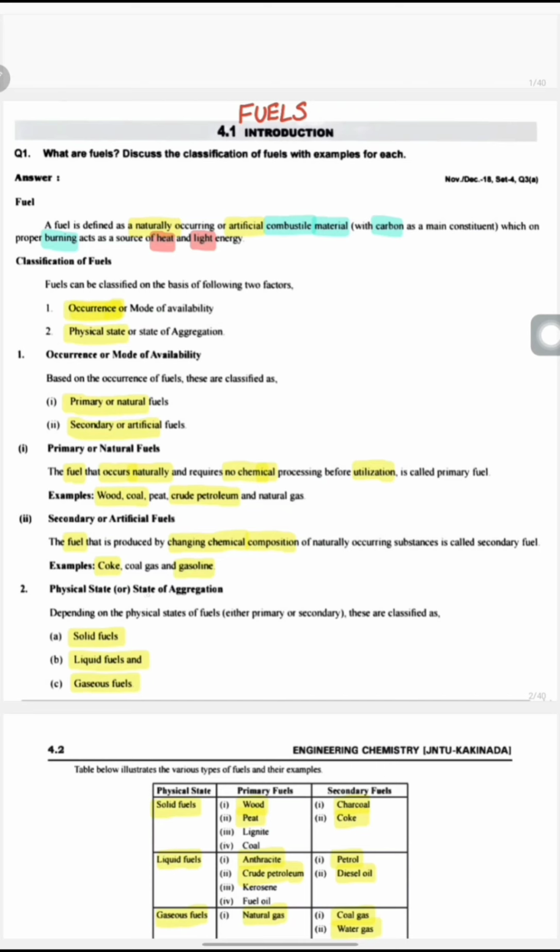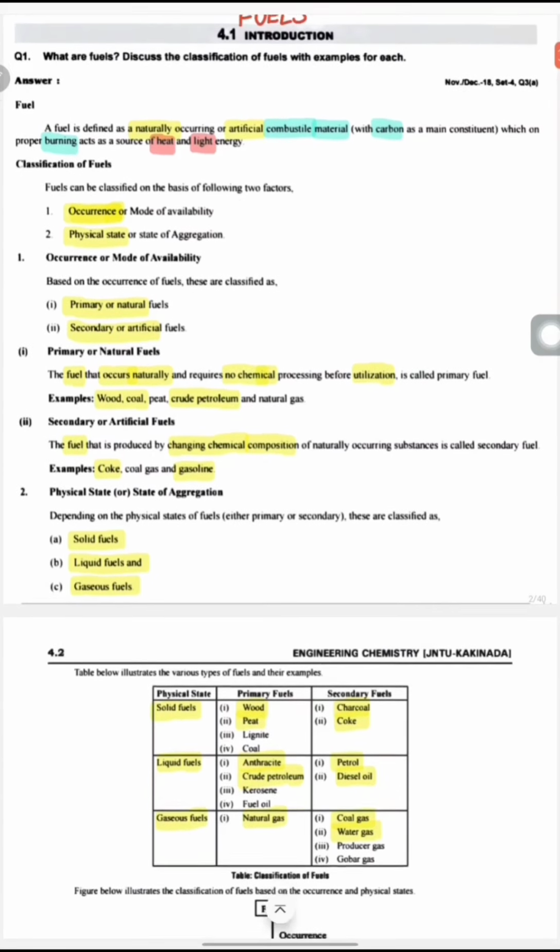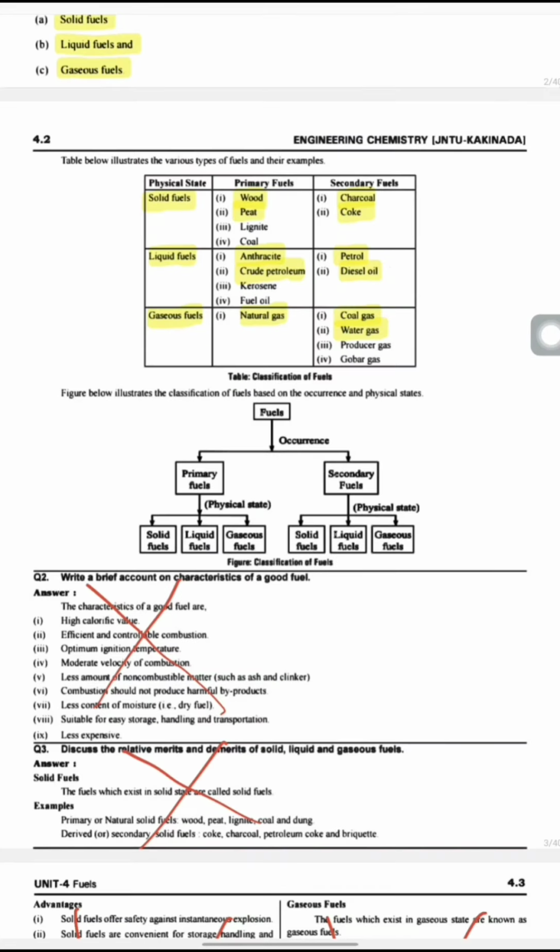Second one, physical state or state of aggregation. Depending upon the physical state, the primary or secondary fuels are classified into three types: solid fuels, liquid fuels, and gaseous fuels.